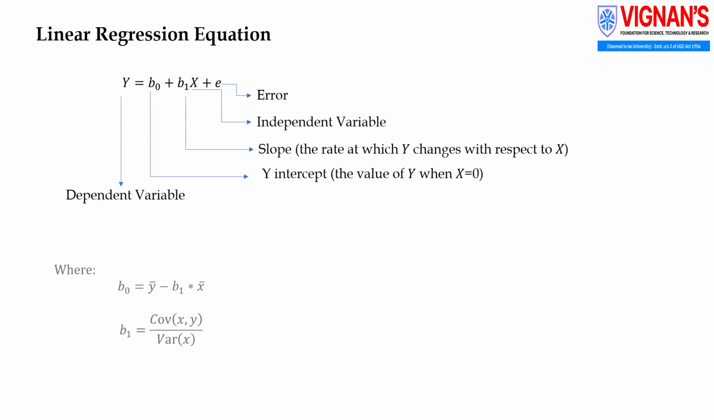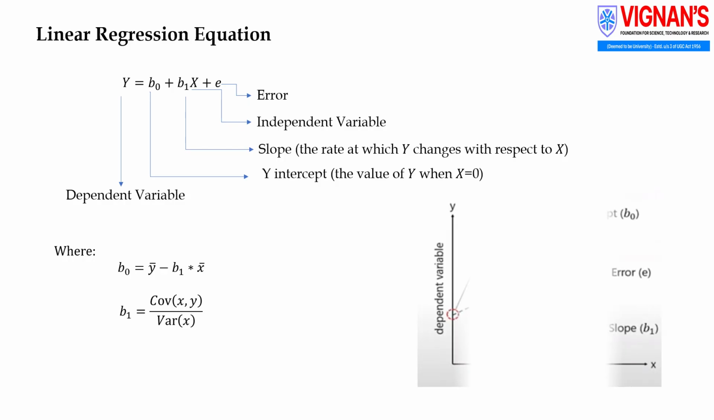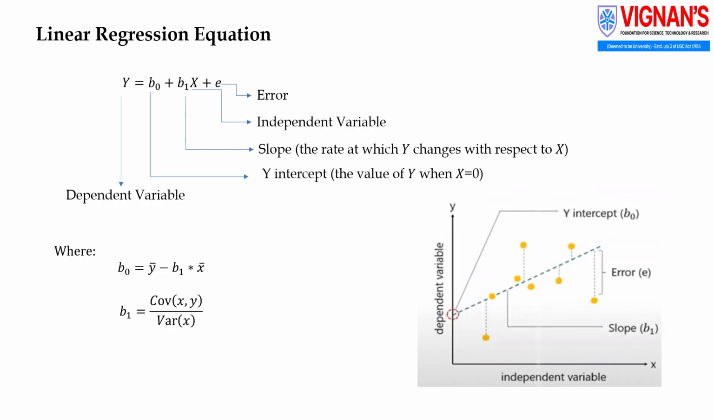The intercept and slope are calculated using statistical measures such as covariance and variance. Together, this equation helps us model relationships and make accurate predictions from data.